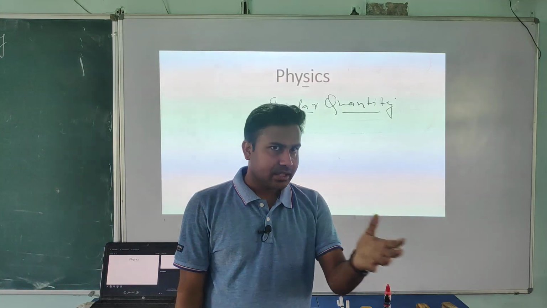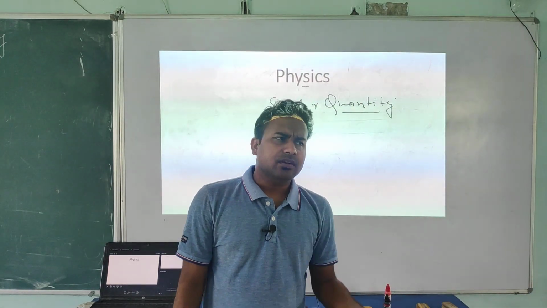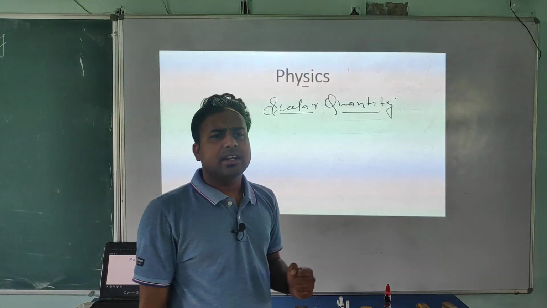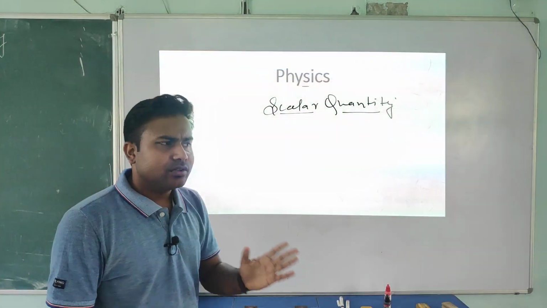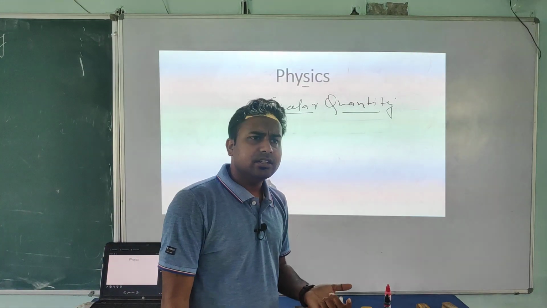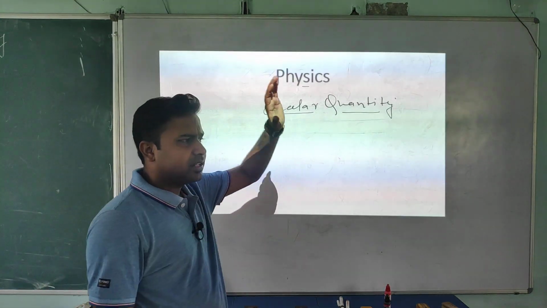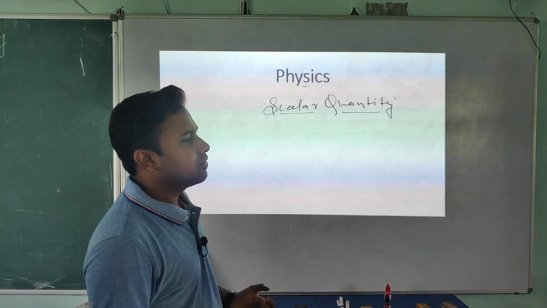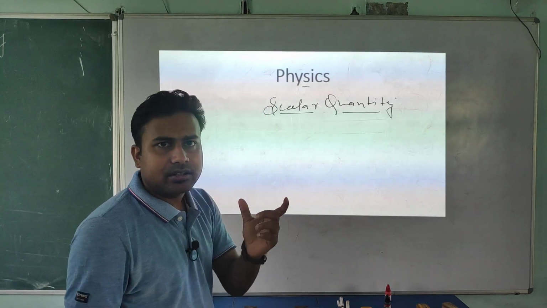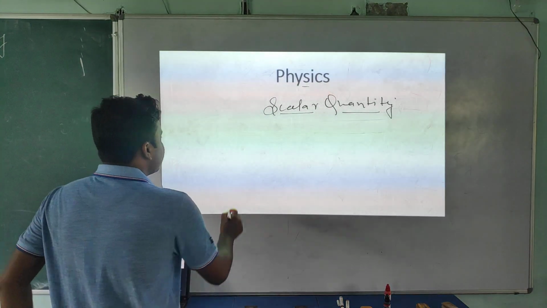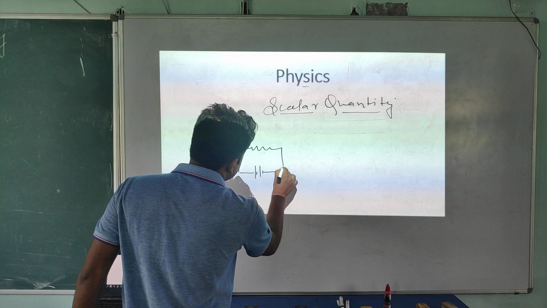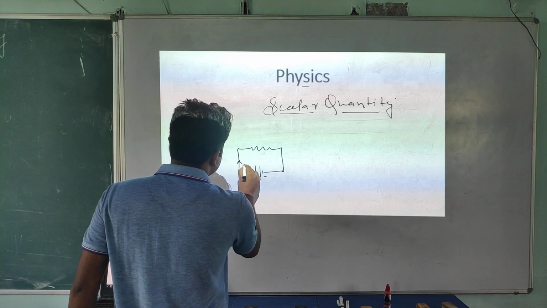Whenever I ask students in schools what is the definition of scalar quantity, I don't know from where they are learning these incorrect things, because I know that teachers don't teach incorrect things. Students tell me the quantity which having only magnitude. I don't know from where they are getting that word only. That's incorrect. Look at this. In 10th class, I am starting with an example so you can learn these things in proper way.